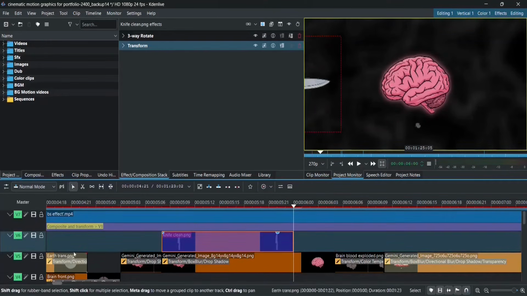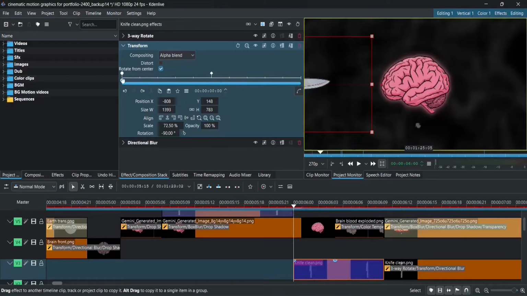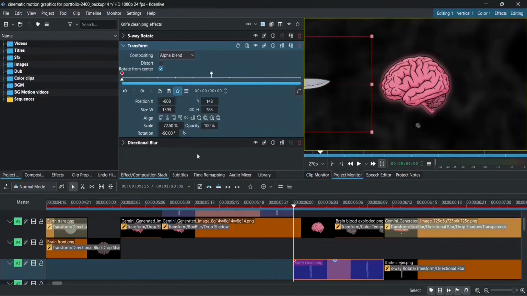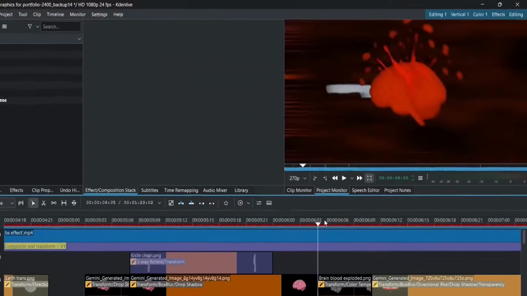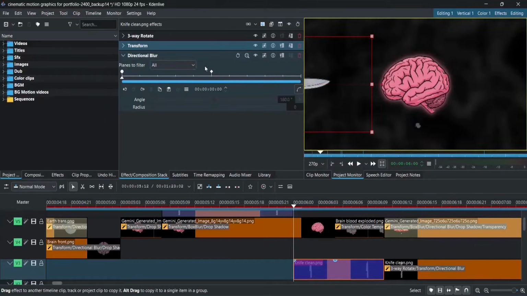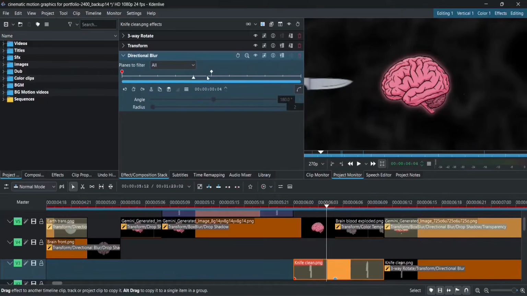First of all, there is obviously a 3-way rotate and transform effect for a good position. And then the change is that I animated the transform more, where it goes inside the brain from the start point to the point where the brain is, with an exponential in effect. You will notice this bloody brain, which is nothing but just change in PNGs, and with more effects, I am going to talk soon, wait. For knife, last thing I added is directional blur with, again, 180 degree, 0 to 10 radius with exponential in to keep motion with movement.